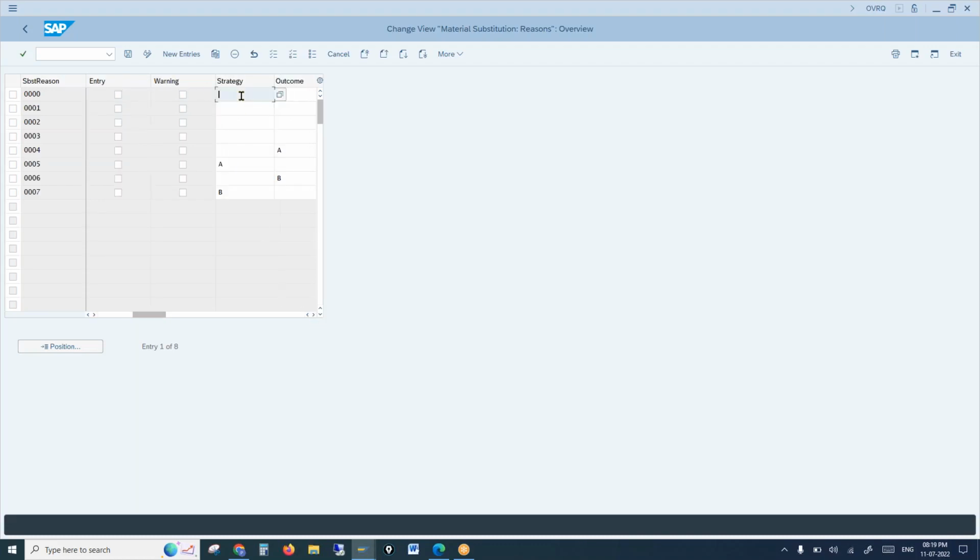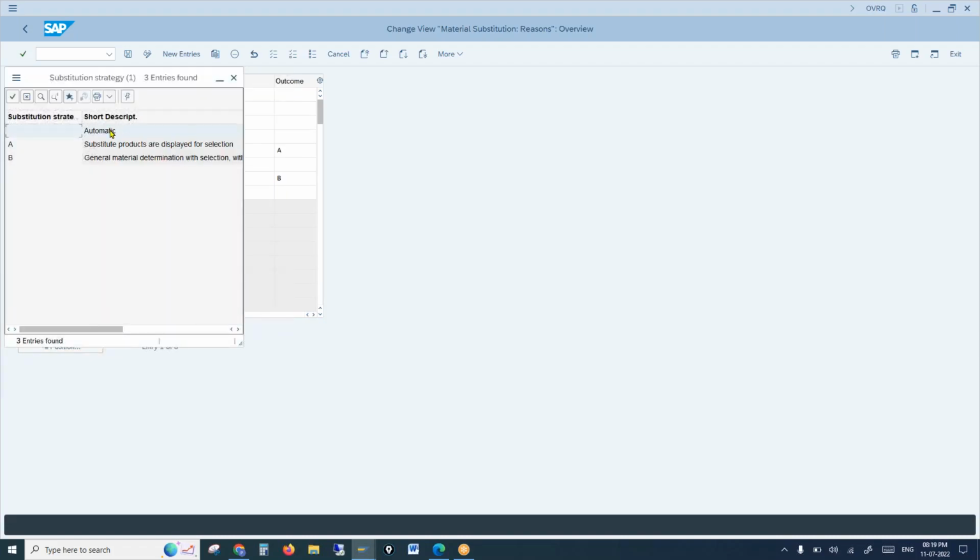Then next, strategy. This is where you tell the system whether you want to go manual or automatic. If you leave it blank, you are telling the system you want to go automatic. But you put it A. A means you're telling that substituted products are displayed for selection. See, you can replace one material with 10 materials. It's not that you need to replace X material with only Y, but X material can be replaced with A, B, C. If you have multiple materials with the same features and functions, you can replace with any of the available materials. It's not that you need to replace a material with only one material. You could replace X material with any suitable material.